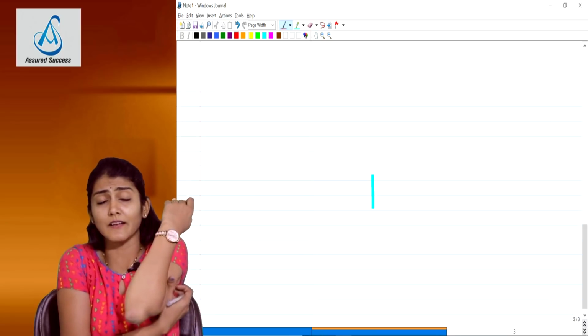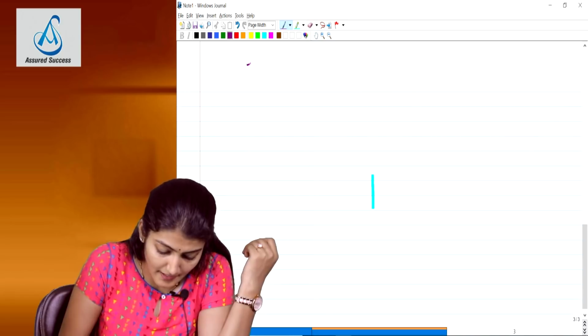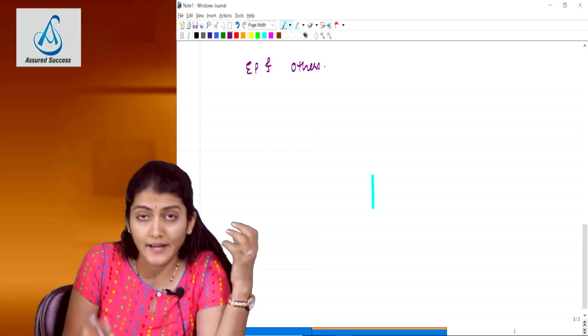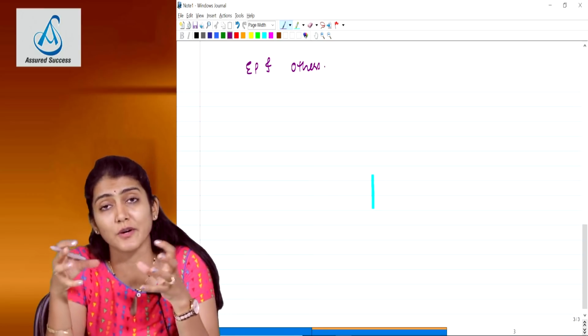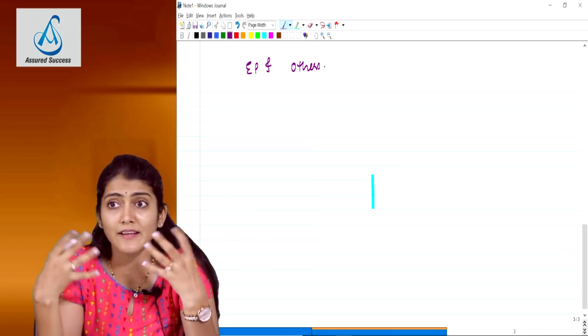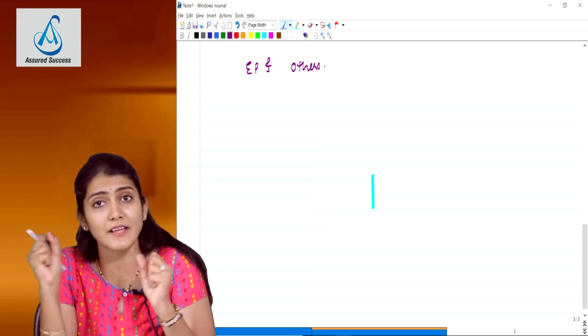What does the standard say? The engagement partner and the other key members of the engagement team of each of the joint auditors, more than one firm of auditors. Let me take an example, say there are three audit firms, A and Company, B and Company and C and Company.